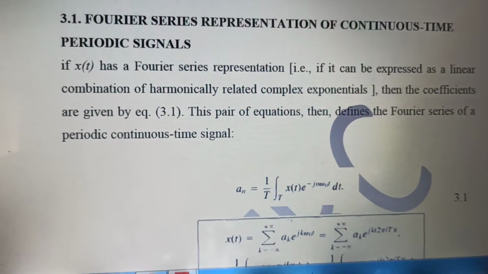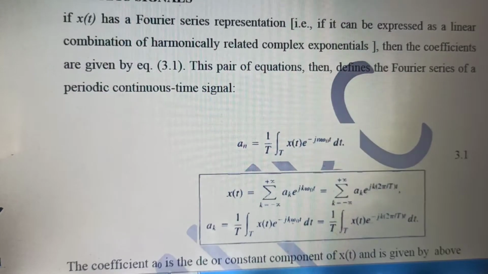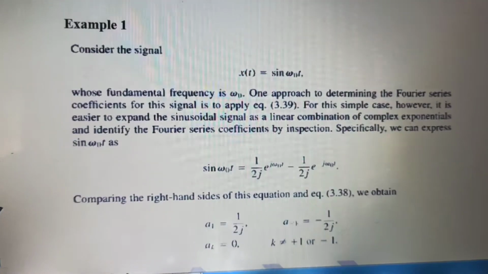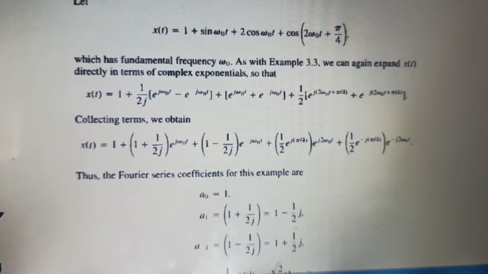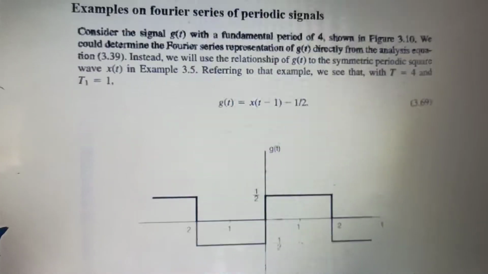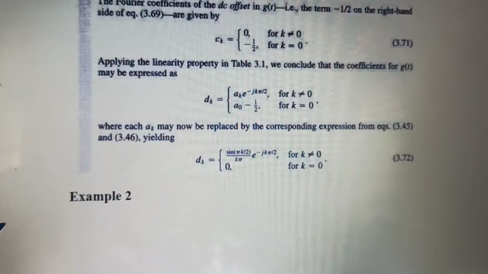This is what we had obtained: in which way the magnitude and the phase spectra will appear of a continuous time periodic signal. Again, continuous time periodic signals.